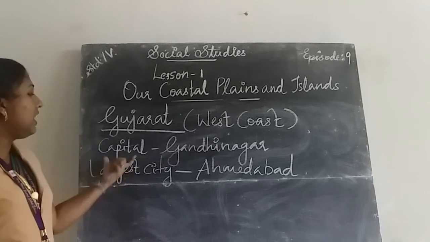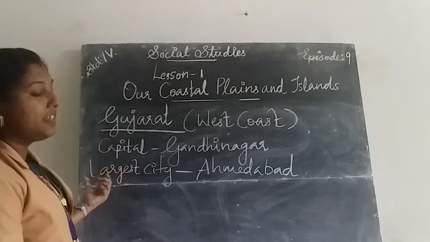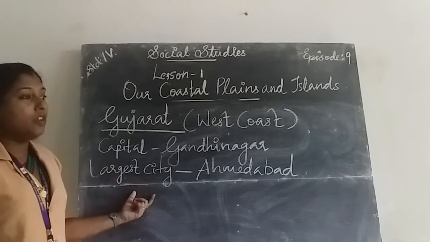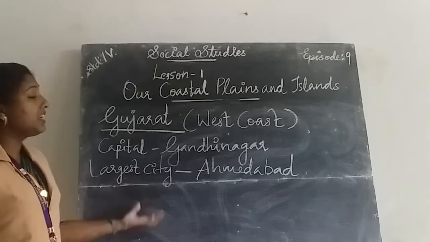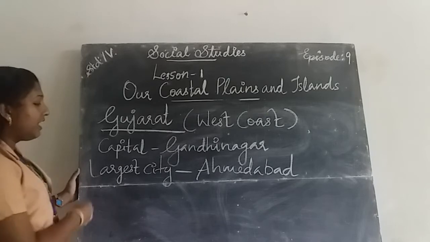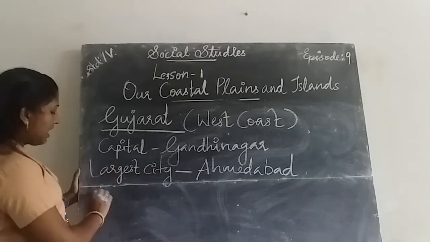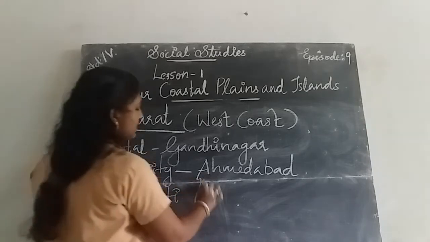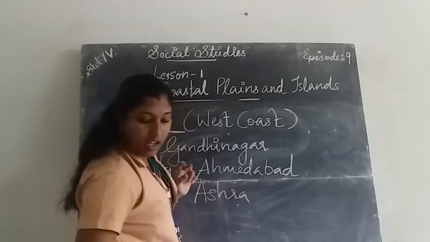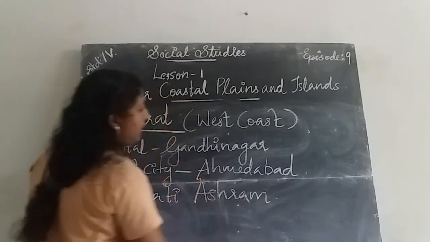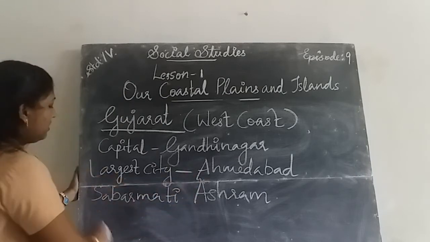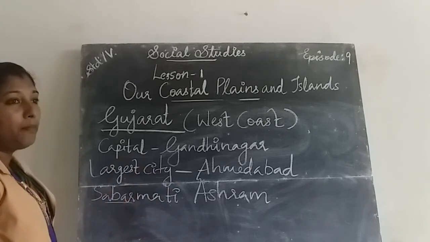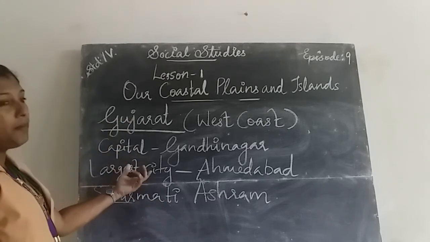Mahatma Gandhi's Sabarmati Ashram is situated on the outskirts of Ahmedabad, the largest city.